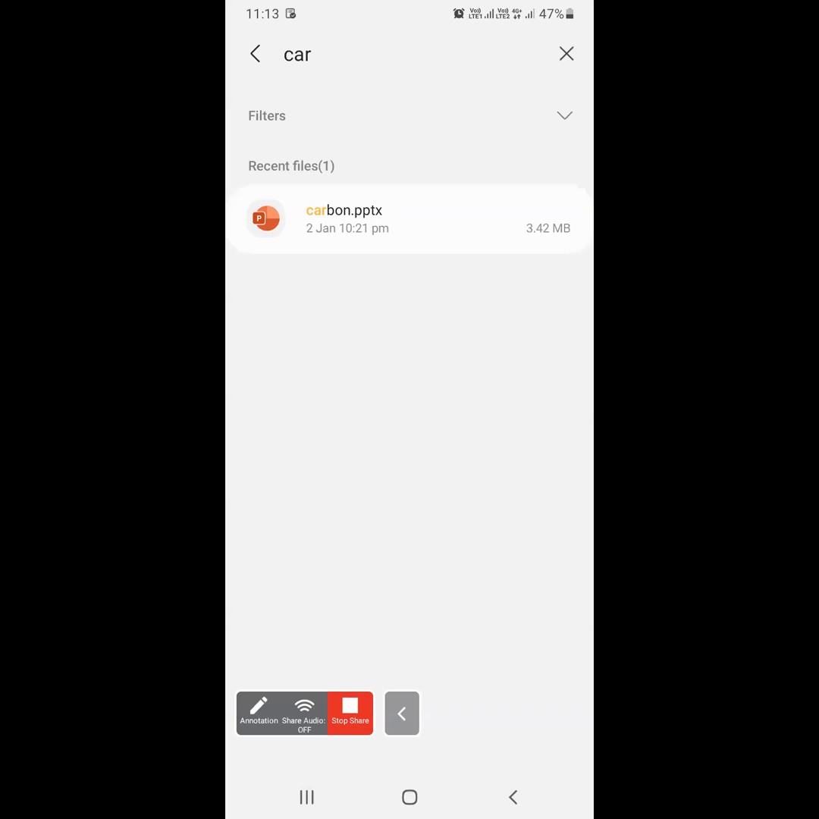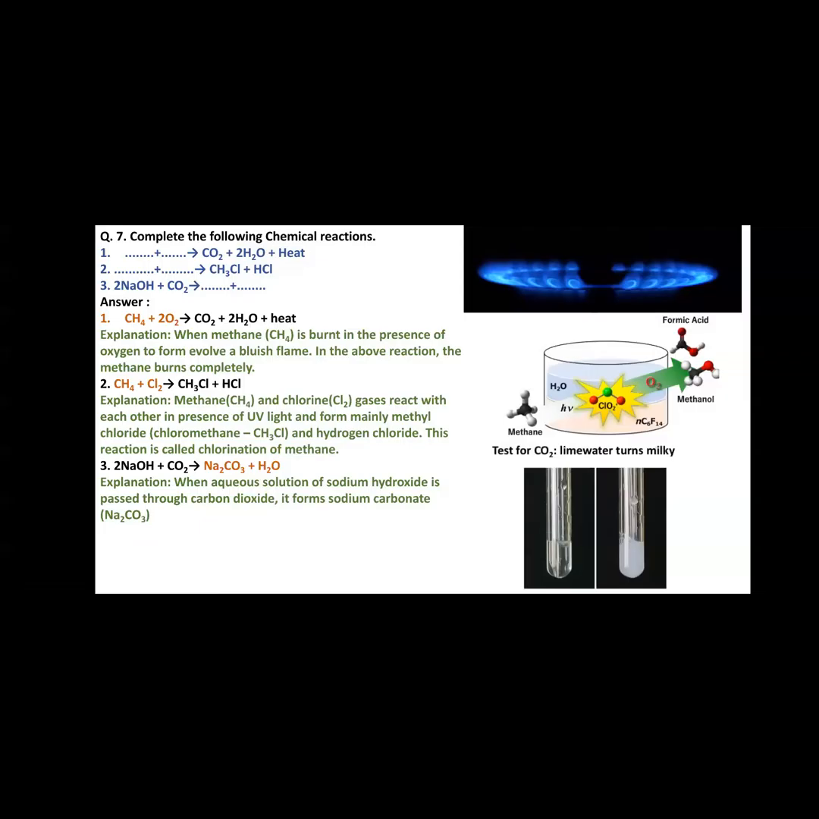Blank as CH4 plus Cl2, methane and chlorine gas. Explanation: methane CH4 and chlorine Cl2 gas react with each other in the presence of UV and form dichloro chlorine, CH3Cl, and hydrogen chloride. This is called chlorination.